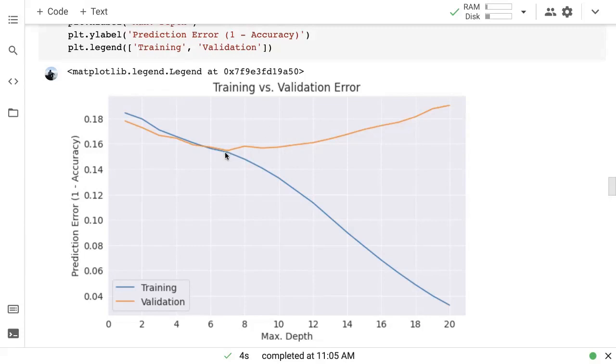For this particular example, it happens at about a max depth of 7. As soon as you go more than 7 layers deep, the model starts to memorize specific training examples rather than picking up general trends about the weather. So the training error continues to go down, but the validation error starts to increase, and at a certain point it becomes much worse than what the validation error initially had been.